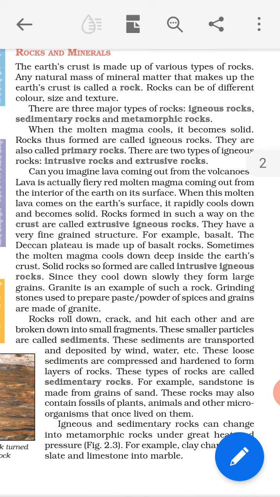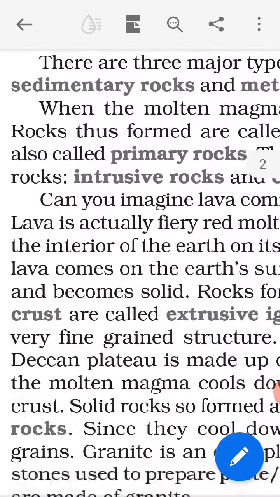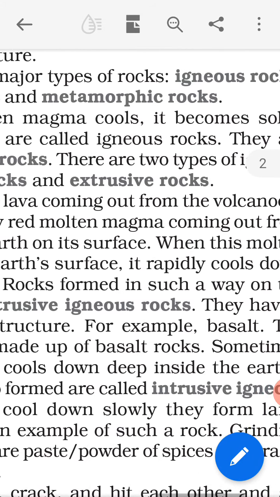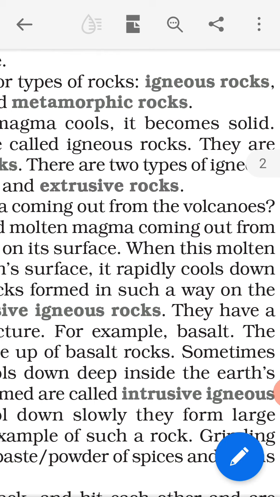There are two types of igneous rocks. Igneous rocks are also divided into two categories. First one is the intrusive rocks. Now listen carefully. Intrusive rocks, and second, extrusive rocks. Now these are the types of igneous rocks. One is the intrusive rocks, another is the extrusive rocks. So learn these names properly.